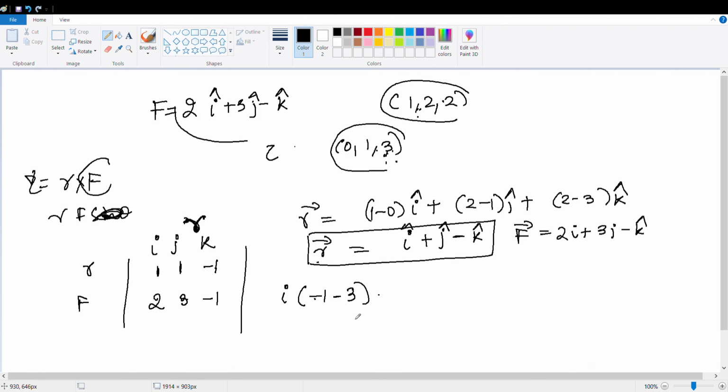Sir, you should multiply it like 1 into minus 1, minus minus 1 into 3. So 1 into minus 1, so minus 1 minus of minus 3.